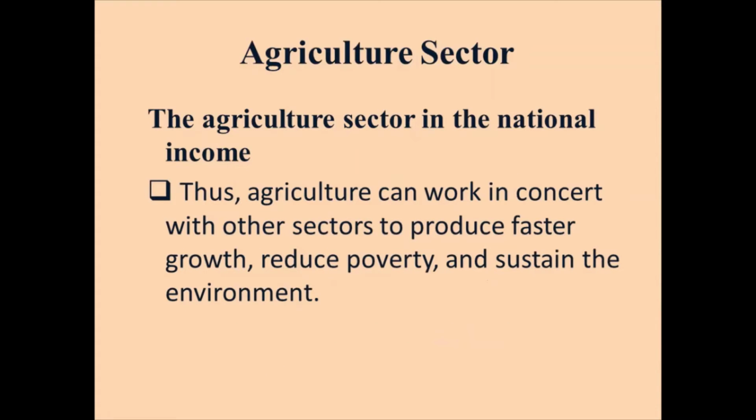Thus, agriculture can work in concert with other sectors to produce faster growth, reduce poverty, and sustain the environment. This simply means that when we have linked-up subsectors of our economic structure, that is, the agricultural sector linked up to both the industrial sector and the service sector, we can effectively have a faster growth rate, reduce poverty in turn, and also sustain the environment.